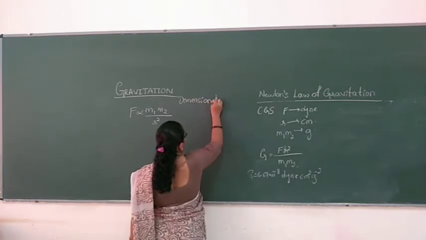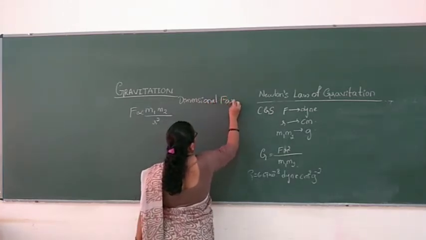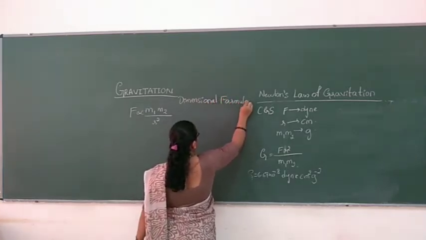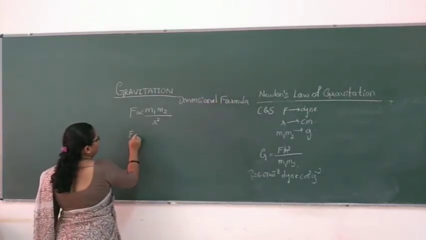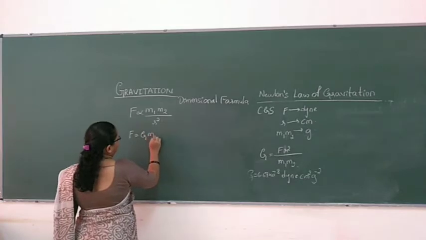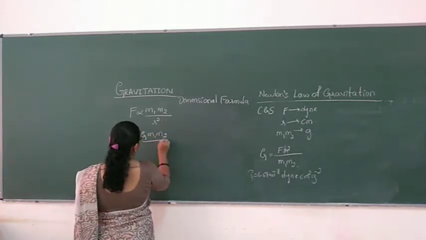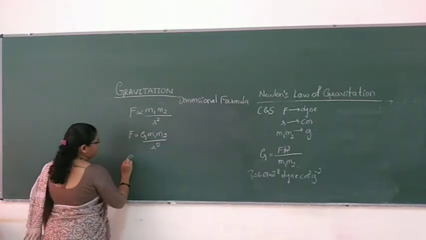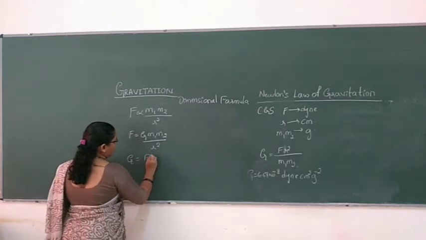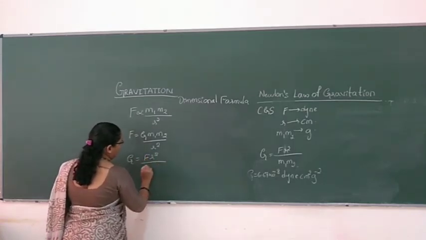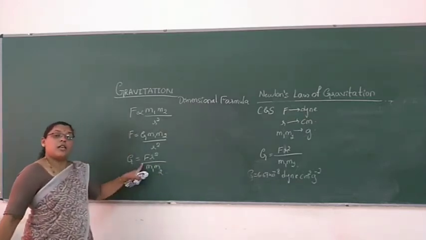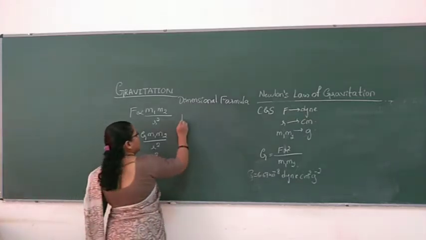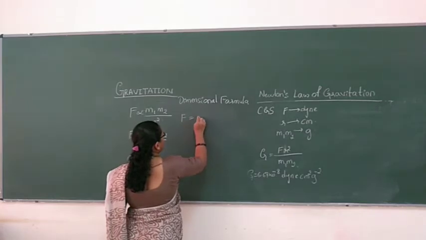Dimensional formula for gravitational constant. Now again, F is equal to G m1 m2 by r square. So G is equal to F r square divided by m1 m2. So what is F here? Force. So in dimensional formula, what will you do?